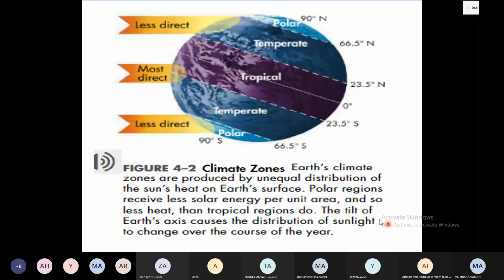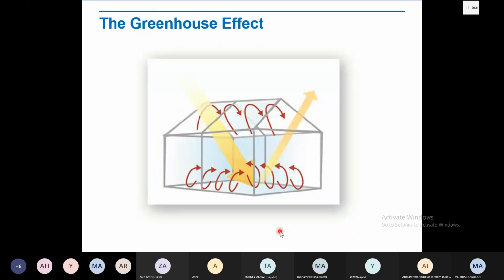Earth's climate zones are produced by the unequal distribution of the sun's heat on the Earth's surface. Polar regions receive less solar energy per unit area, and so less heat than the tropical regions do. The tilt of the Earth's axis causes the distribution of sunlight to change over the course of the year. So that was about the climate zones.